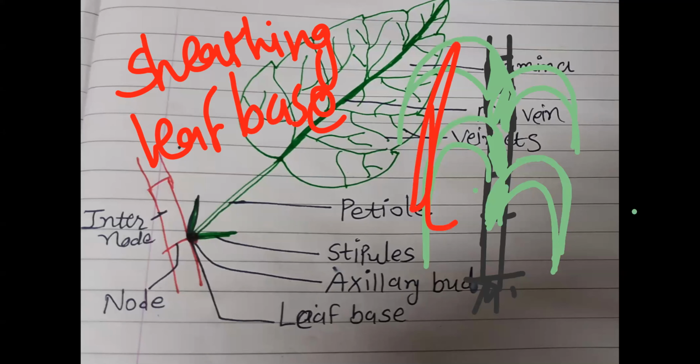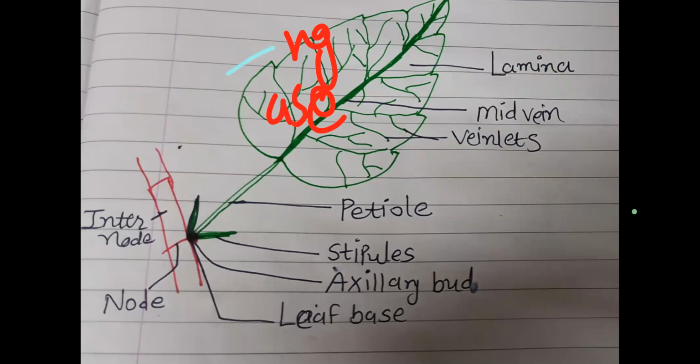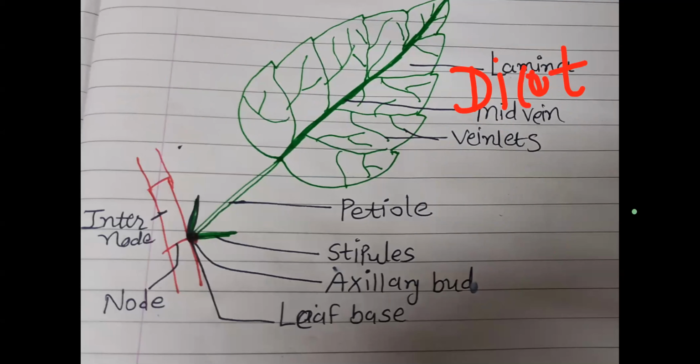Next modification. एक हमने monocot के लिए किया, so next modification for dicot. Right? In dicot, some examples, legumes.